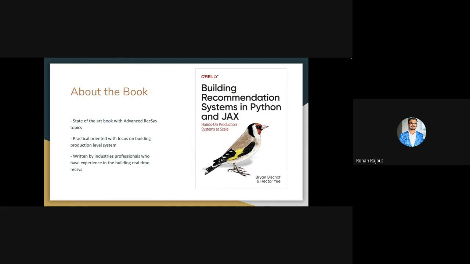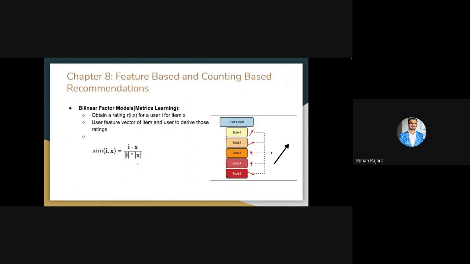So, information about the book. The book we are talking about in this course is Building Recommendation Systems in Python and JAX. The reason we chose this book is that it is one of the advanced books covering most of the advanced topics in recommendation systems. It's a highly practical-oriented book with a focus on building production-level systems, and it's written by industry professionals who have hands-on experience in building real-time recommendation systems.